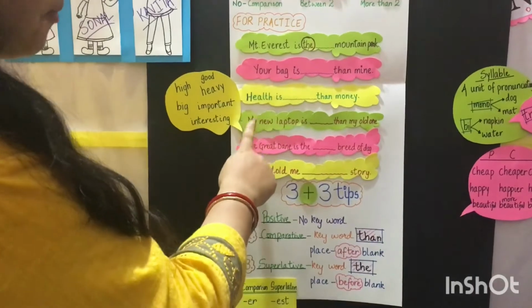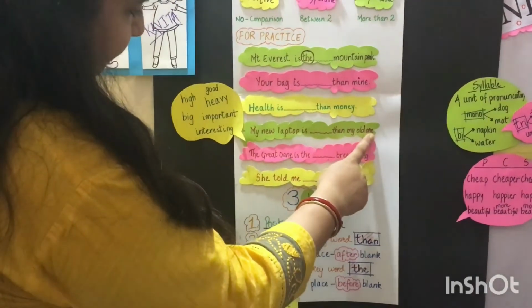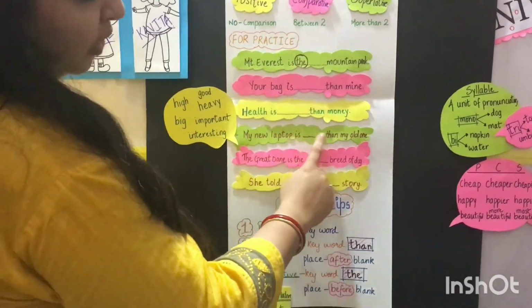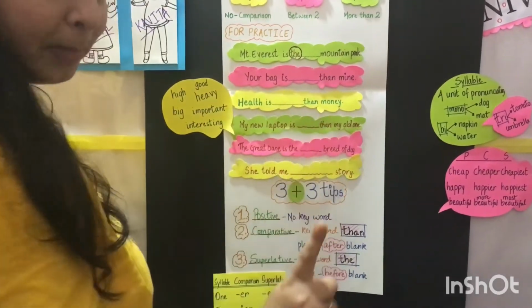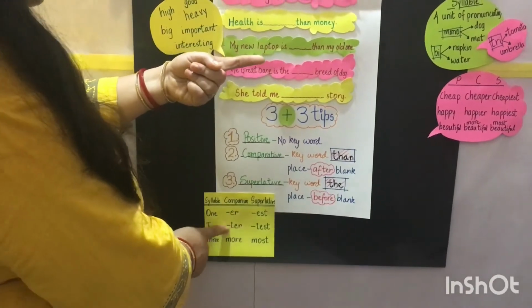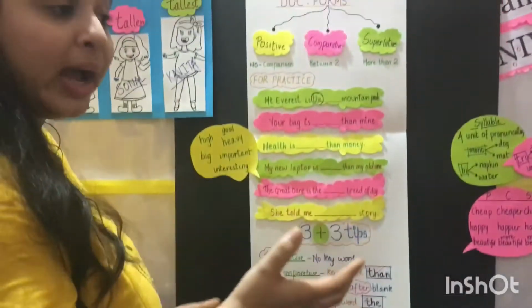Fourth one. My new laptop is dash than my old one. Good. My new laptop is good than my old one. So good then is there, तो comparative होगा. So we will write here gooder? No. Why?